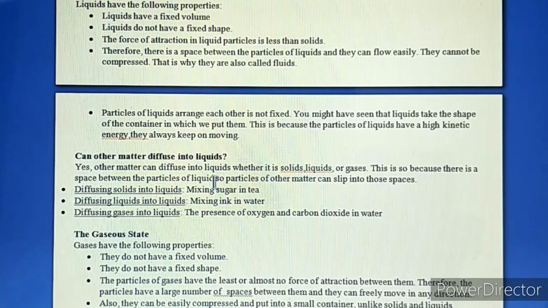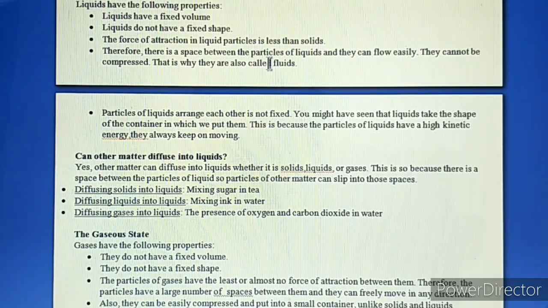We can move our hands in liquids easily. Therefore, there is a space between the particles of liquid and they can flow easily. They cannot be compressed. That is why they are also called fluids. Now the last property of liquids is what? The arrangement of liquid particles relative to each other is not fixed. You might have seen that liquids take the shape of the container in which we put them. This is because the particles of liquids have high kinetic energy and they always keep on moving. So they have higher kinetic energy than solids.